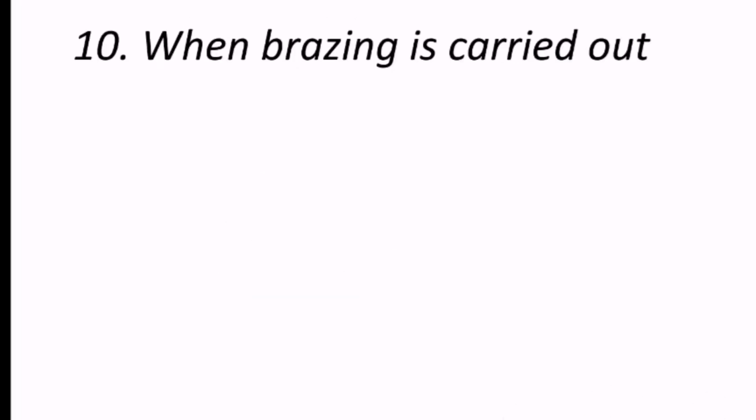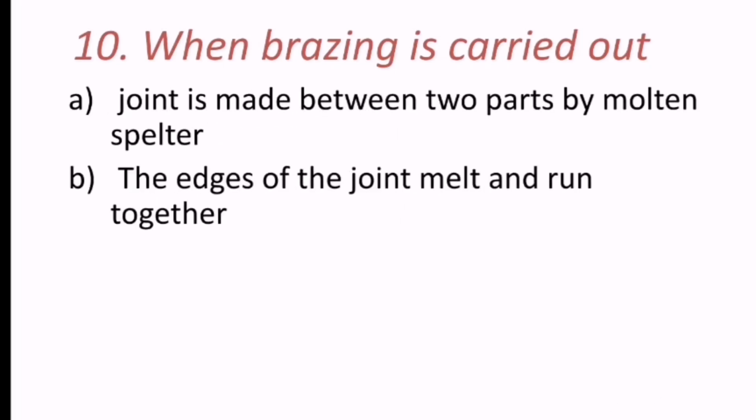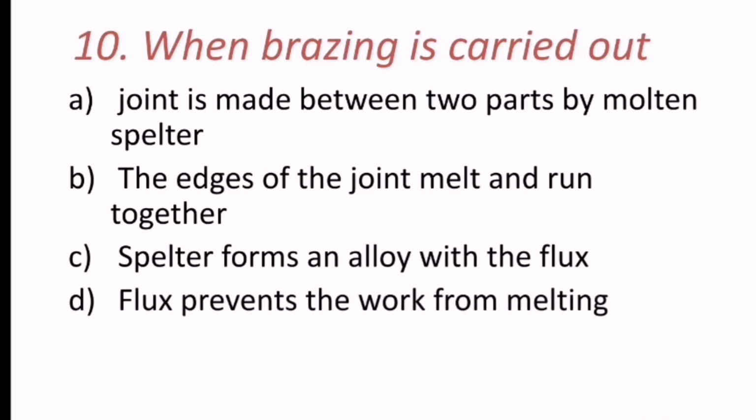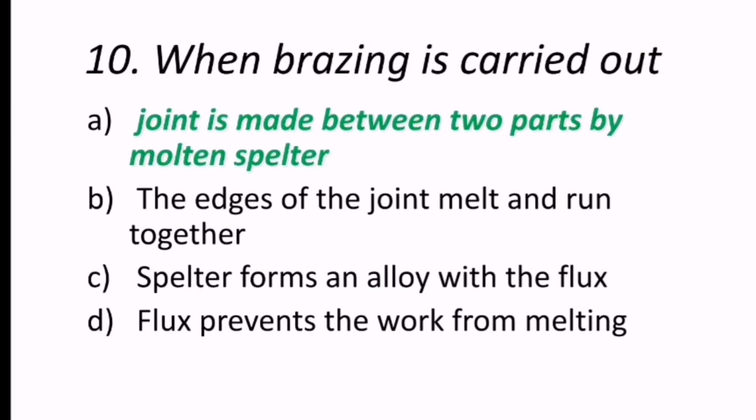10th question reads, when brazing is carried out. The options are, the joint is made between two parts by molten spelter, or the edges of the joint melt and run together. C option is spelter forms an alloy with the flux, and D option is flux prevents the work from melting. The correct answer for brazing is that the joint is made between two parts by molten spelter.